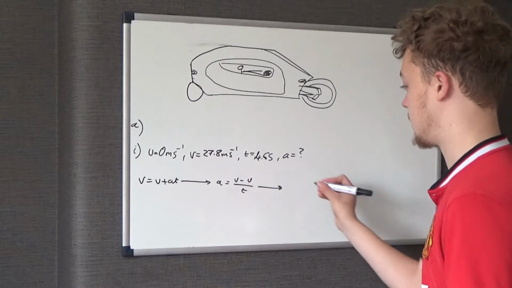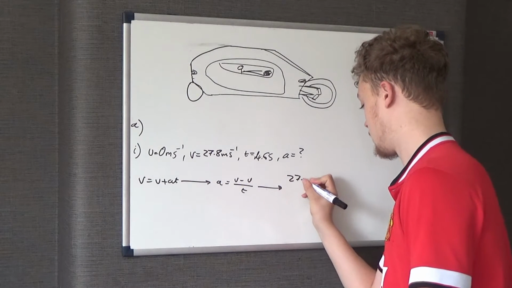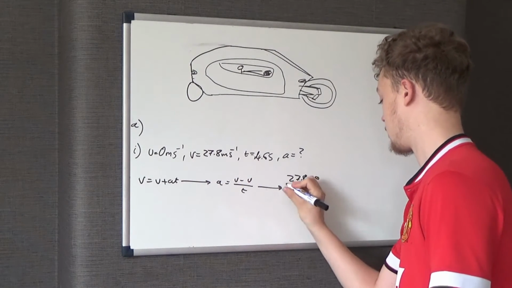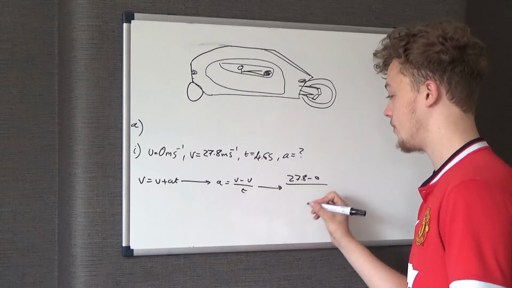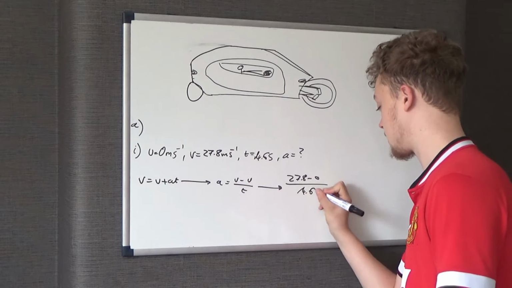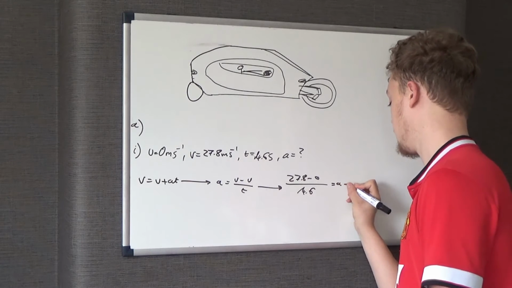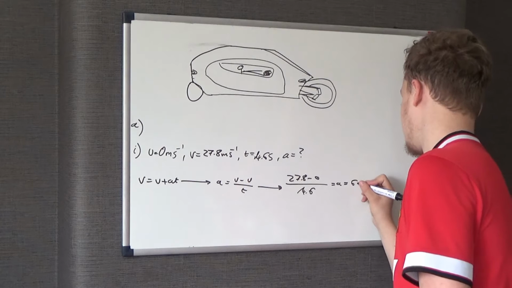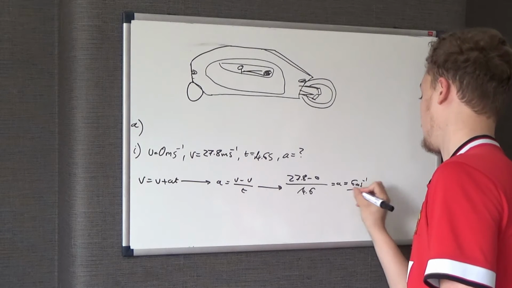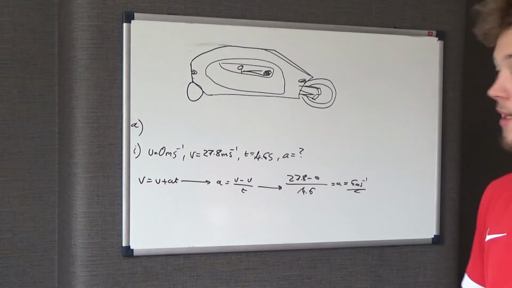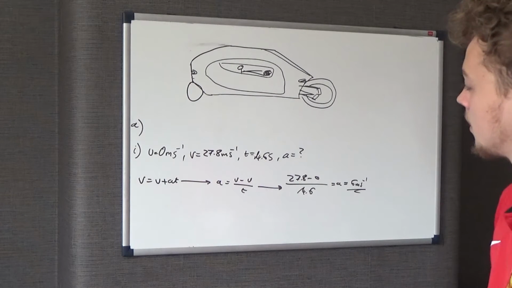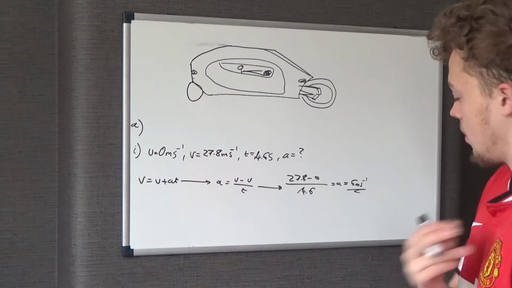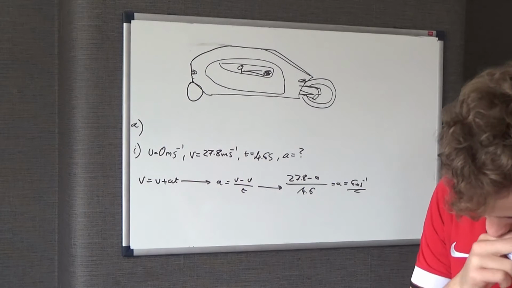We know v is 27.8, and u is nothing, so 27.8 take 0 over t, which is 4.6 seconds. That gets us our acceleration, which you should find is 6 meters per second squared. I got 6.04, but for some reason they want it as 6. Hopefully you can see why that is.